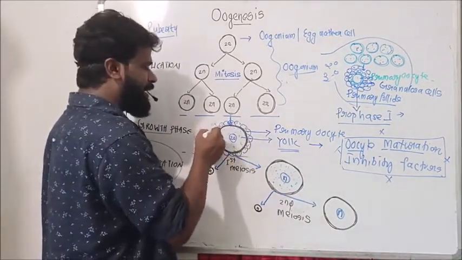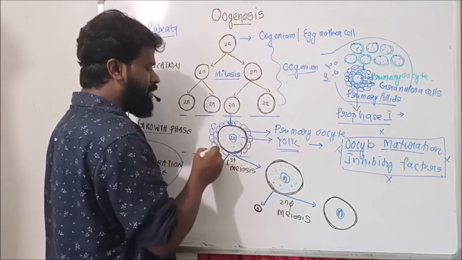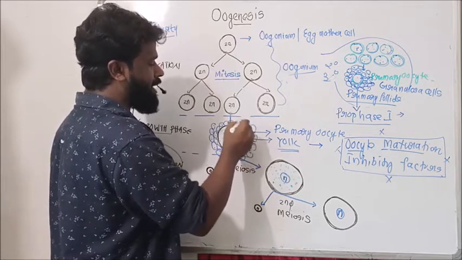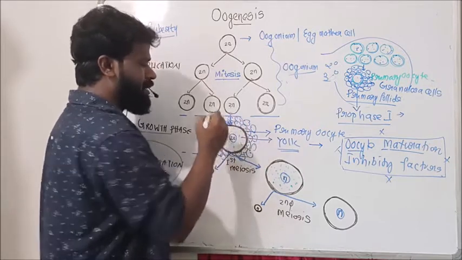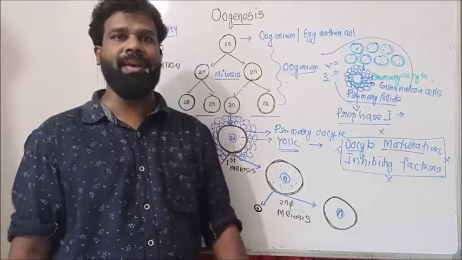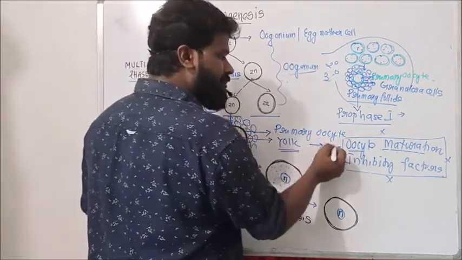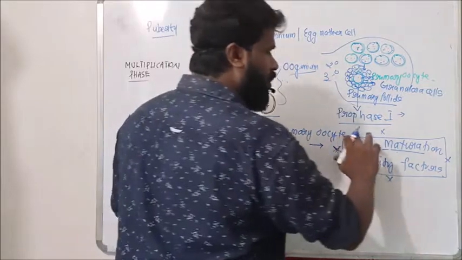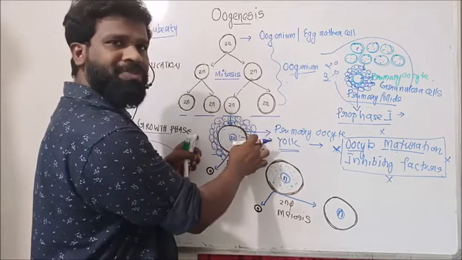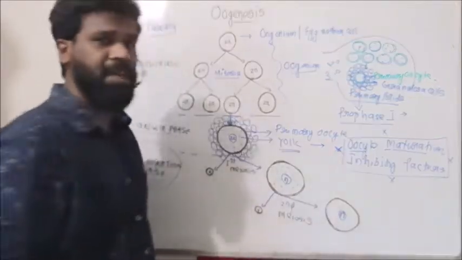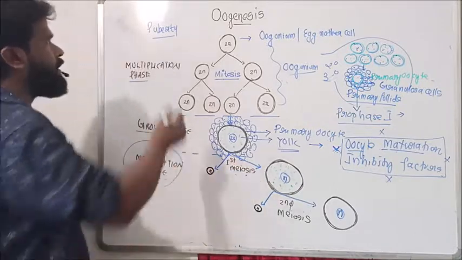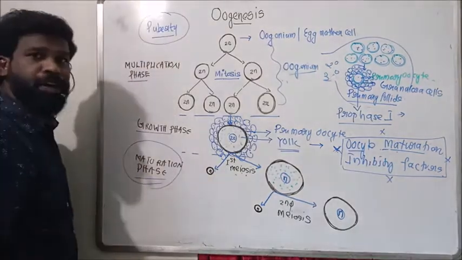So at puberty, this primary follicle develops into a secondary follicle. What happened? Several layers of these granulosa cells, or follicular cells, formed around this primary oocyte. And this primary follicle develops into a secondary follicle, then to a tertiary follicle. These follicular cells produce some signal. That signal will overcome the oocyte maturation inhibiting factors. As a result, first meiosis is completed.